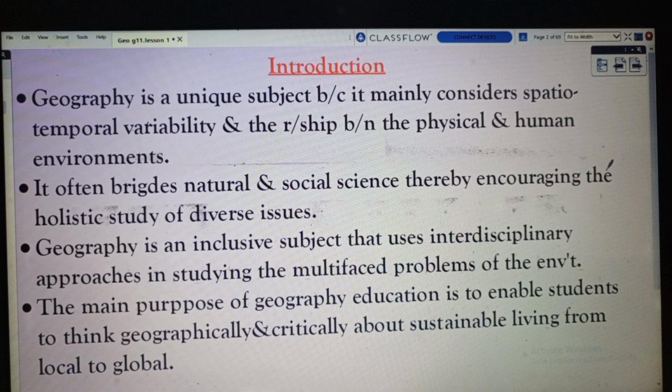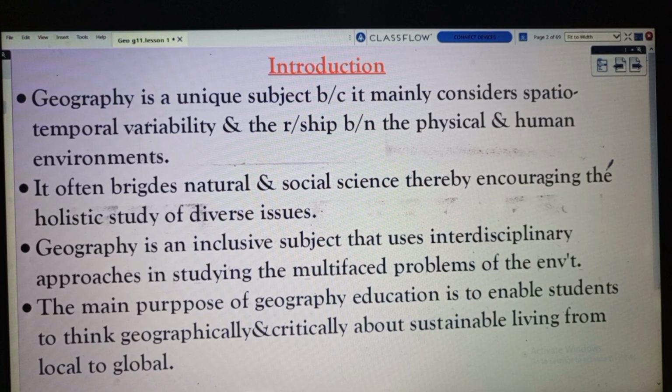Geography is a unique subject because it mainly considers spatial-temporal variability and the relationship between physical and human environments. Geography is a unique subject because it is a mother of other disciplines.